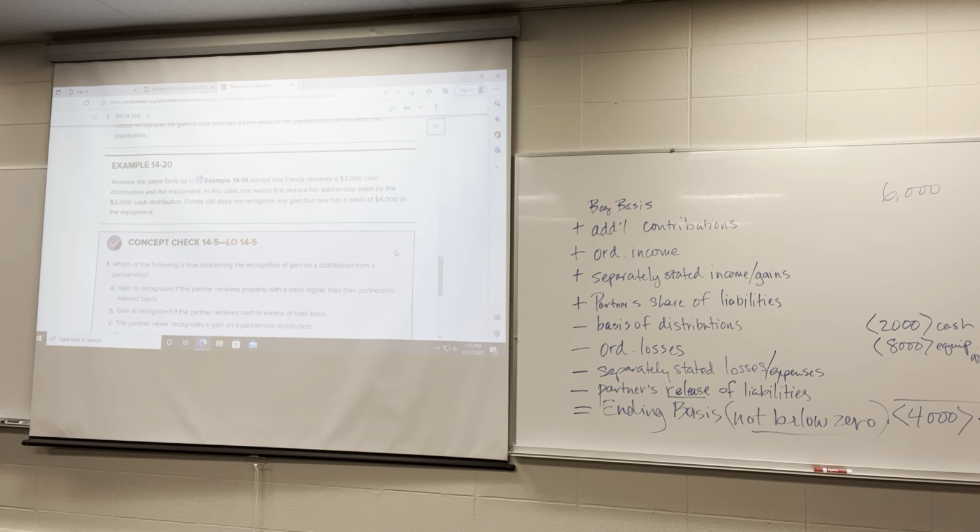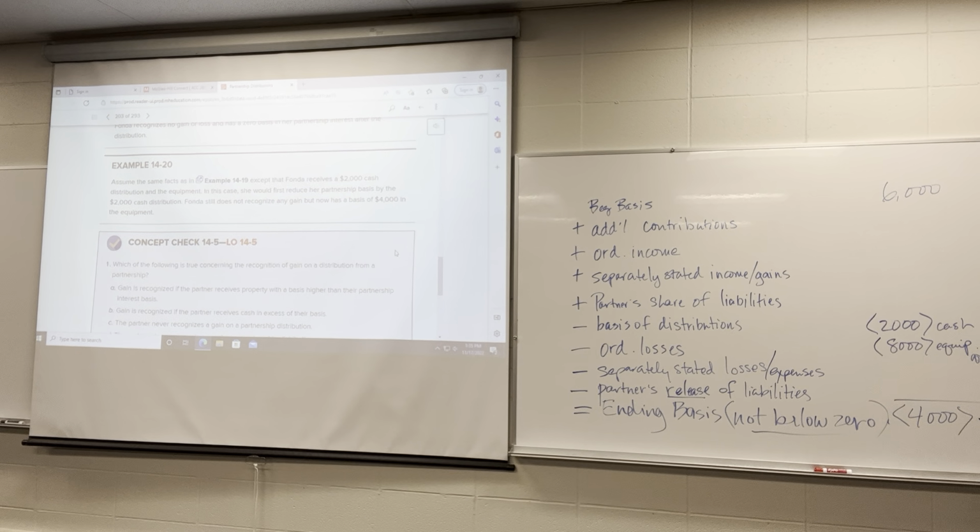So the basis in the equipment to Fonda, $8,000 is what it originally was. We're going to subtract the $4,000 here. So now her basis is $4,000 in that equipment. So again, it's going to increase any gain that she has by $4,000 when she sells it.